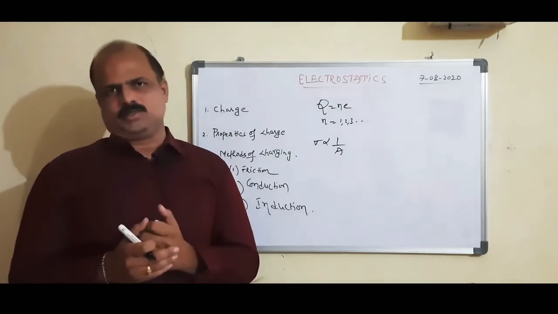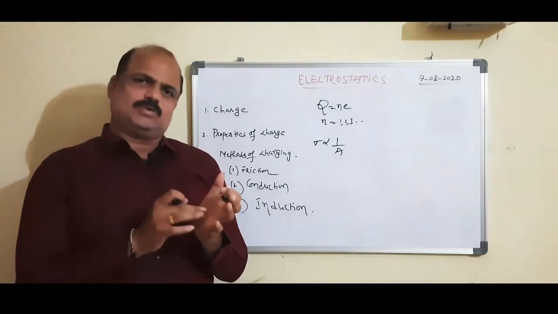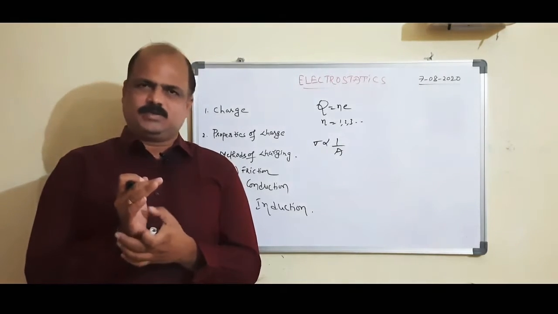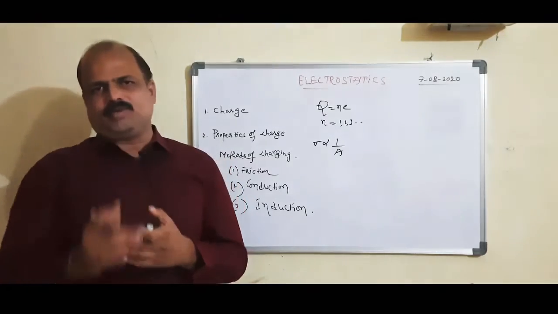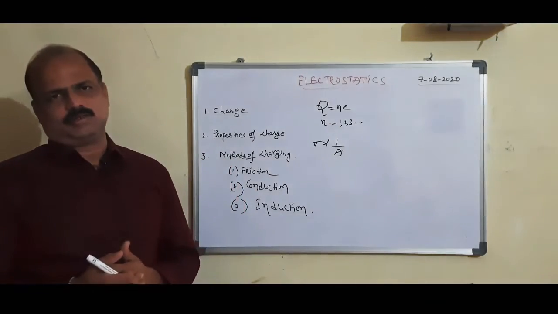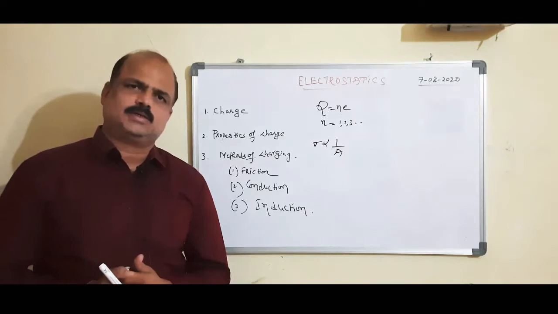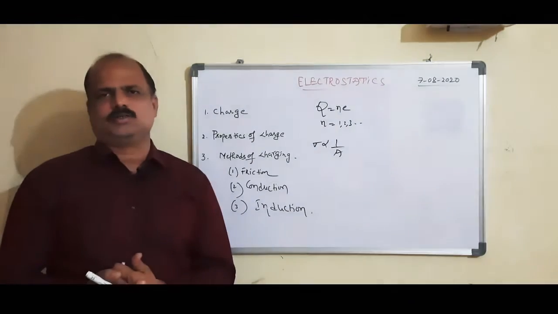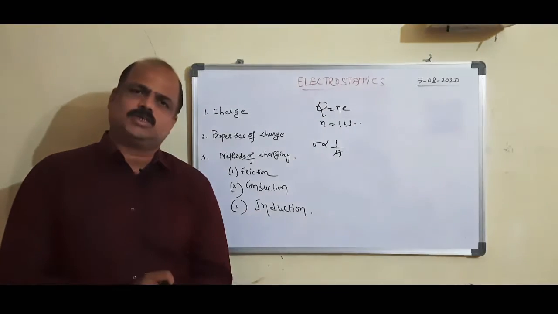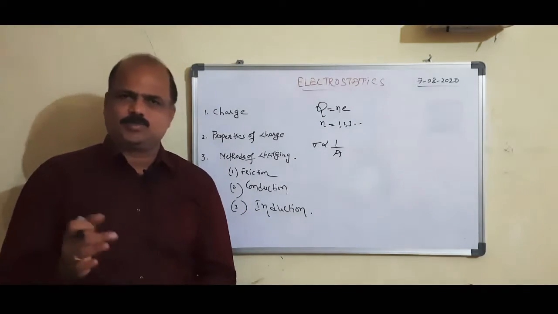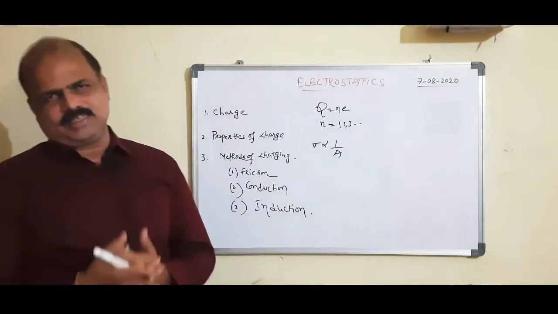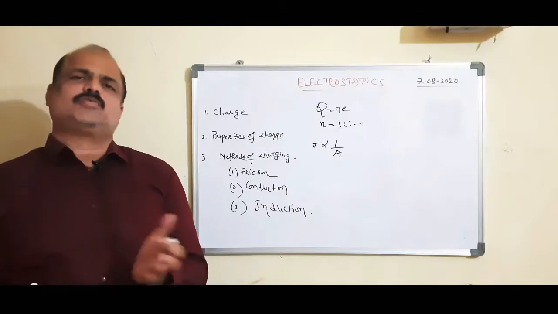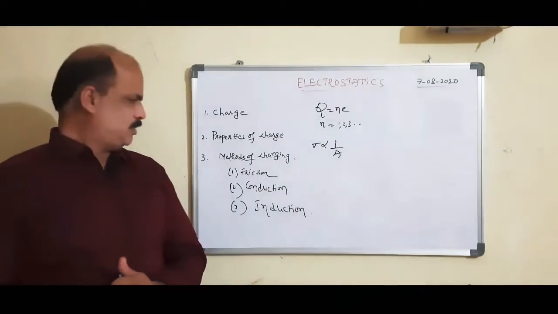Electrons have a certain mass, so that mass is added to one body and a certain mass is decreased from the other. The body which loses electrons has less mass. The body which gains electrons has more mass. That means mass is transferred from one body to another body.